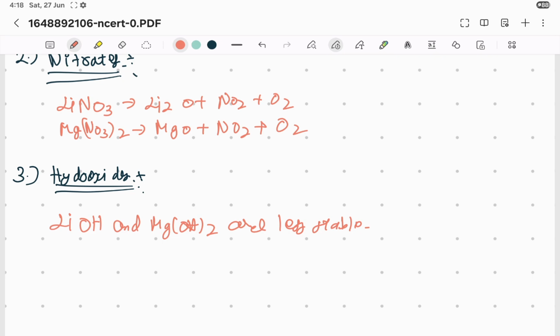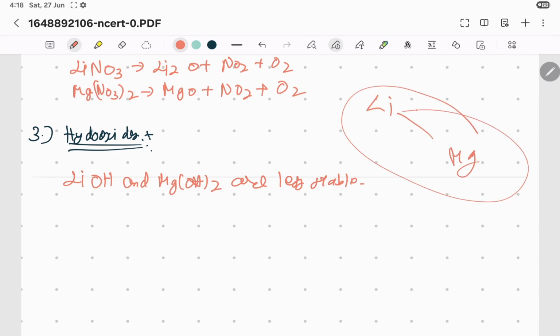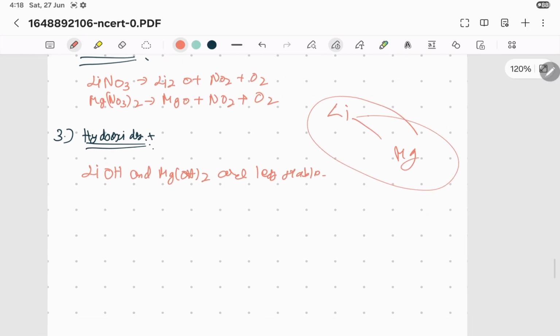So basically what you have to think about here is that lithium is special. Why is it special? Remember, lithium is special because of its small size. This small size gives it properties different from other alkali metals and creates a diagonal relationship with magnesium. The diagonal relationship that you have to remember is that lithium and magnesium are diagonally related to each other.